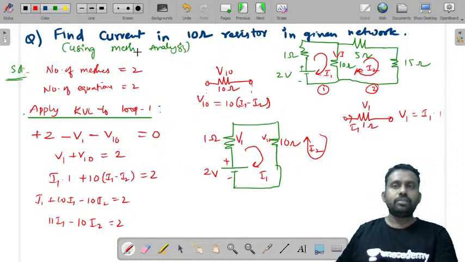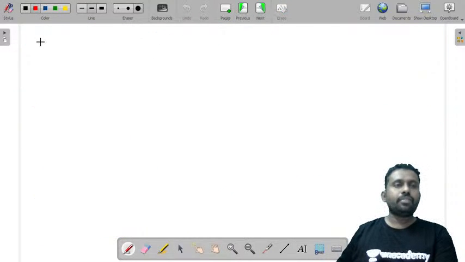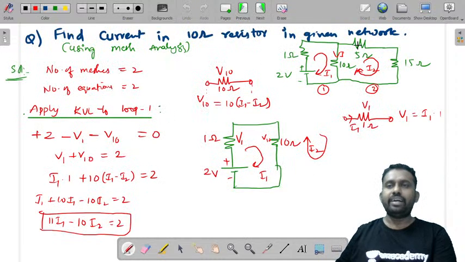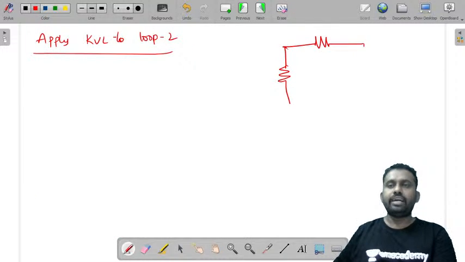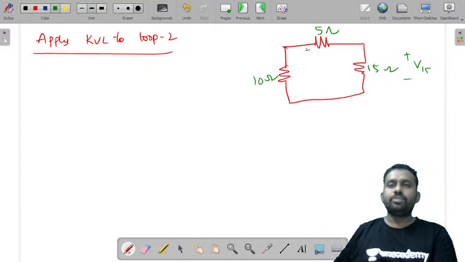This is about loop 1. Now let us consider loop 2. So this is one equation. Next, apply KVL to loop 2. Now what is the loop 2 that you need to draw? You have three resistors, 10, 5 and 15. You don't have any source. These are the three resistors that you have: 10 ohms, 5 ohms and 15 ohms. Let us call the voltage across this V15, the voltage across this V5 and the voltage across this V10.